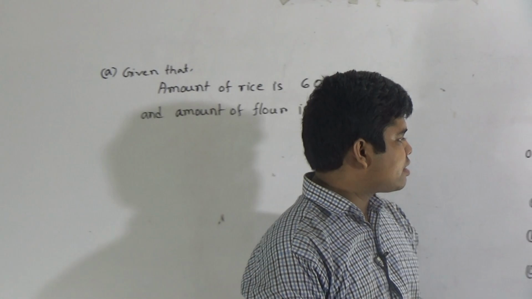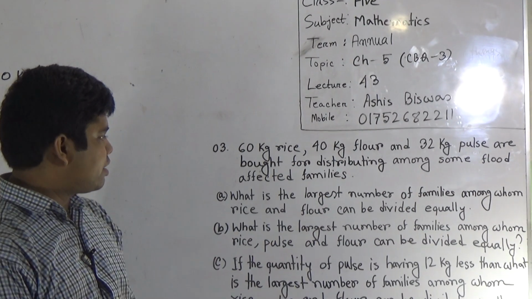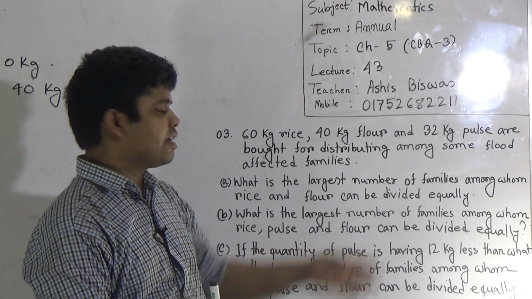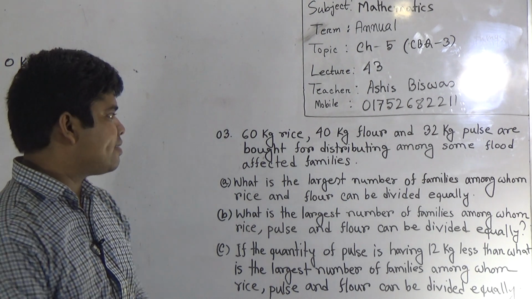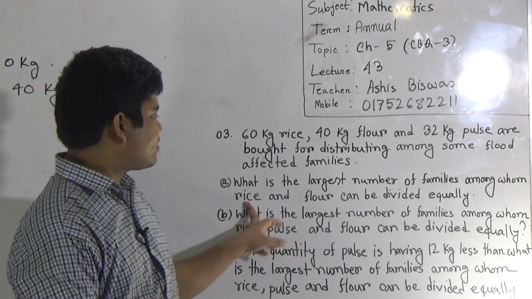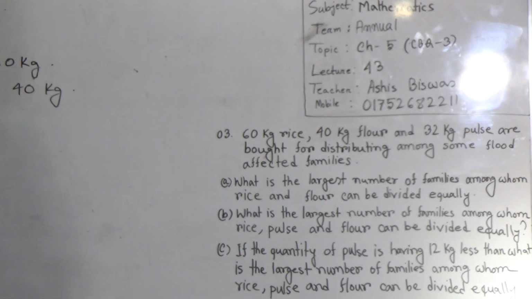If it is the largest, then what will we do now? As largest is here, we do HCF. We do the HCF of the amount of rice and the amount of flour, and we get the largest number of families.